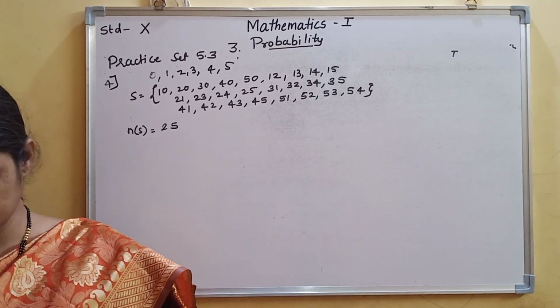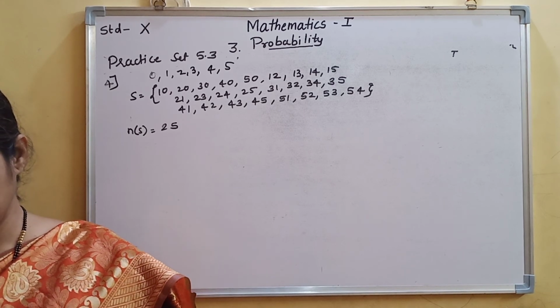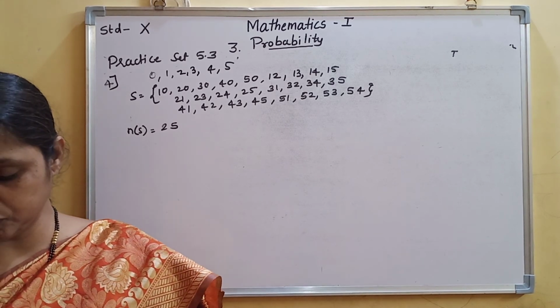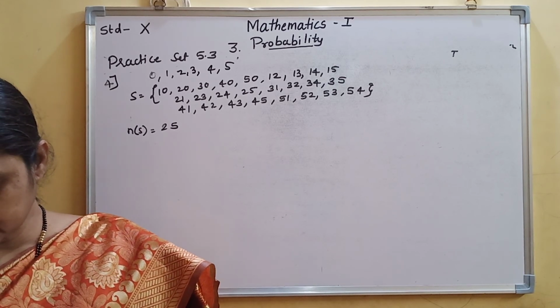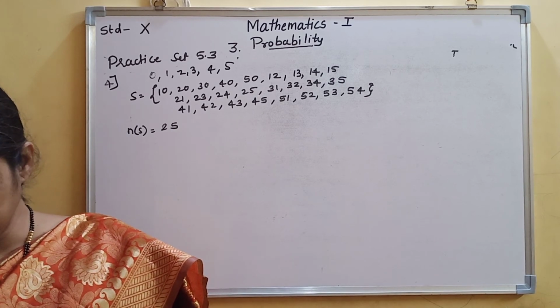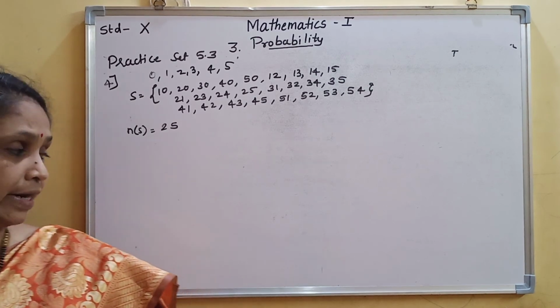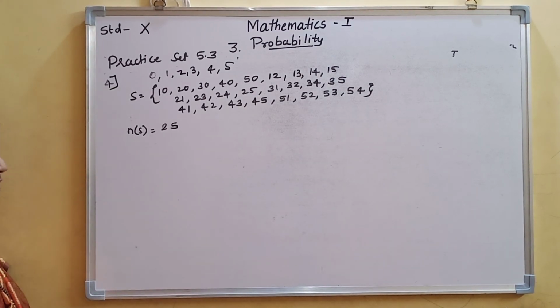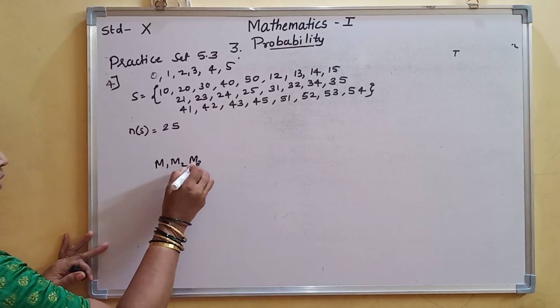Now the next question is: from 3 men and 2 women, a committee of 2 persons is to be formed. Here you write like this: 3 men means M1, M2, M3.